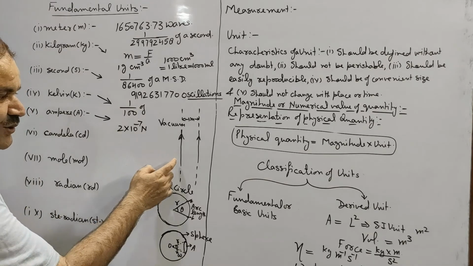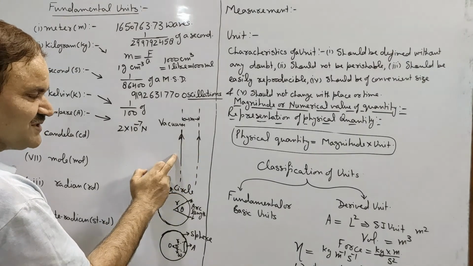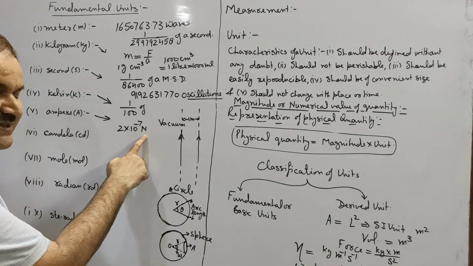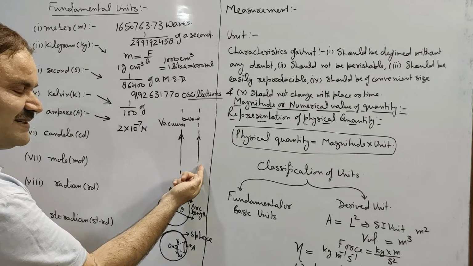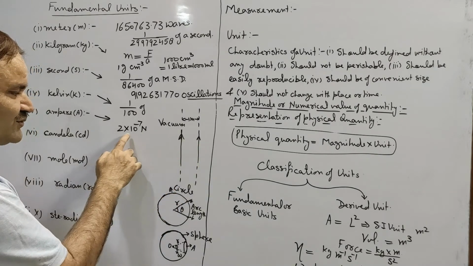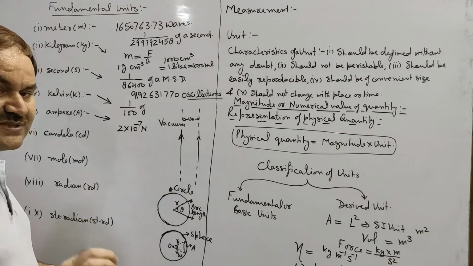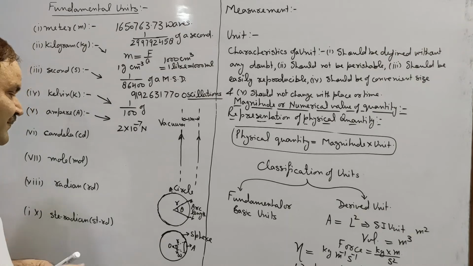It means on passing 1 ampere of current through these wires, the first wire will exert a force of 2 into 10 to the power minus 7 Newton per meter length of the second wire, while the second wire will exert a force of 2 into 10 to the power minus 7 Newton per meter length of the first, because every action has equal and opposite reaction.